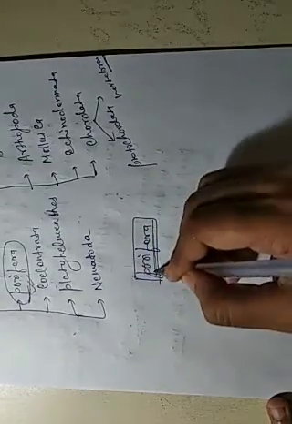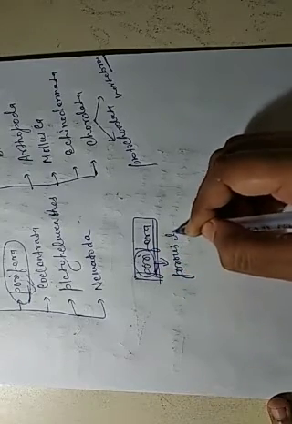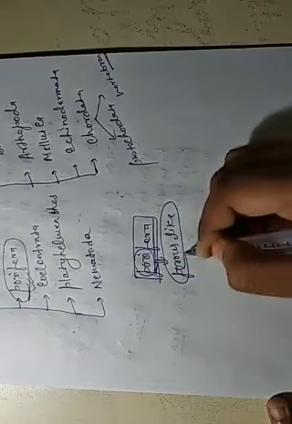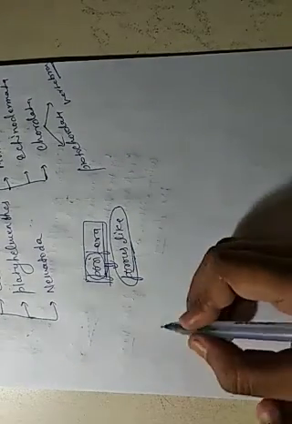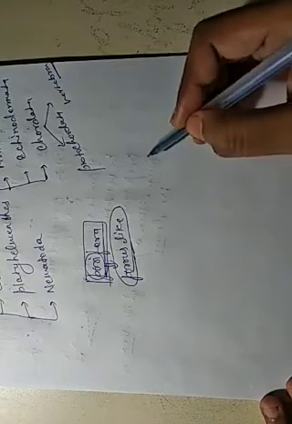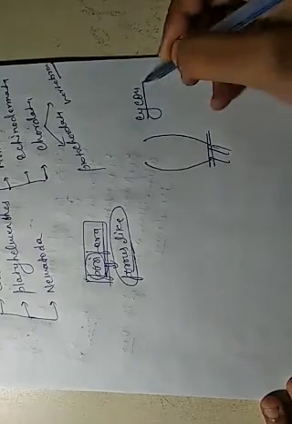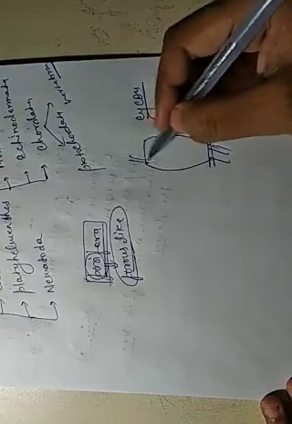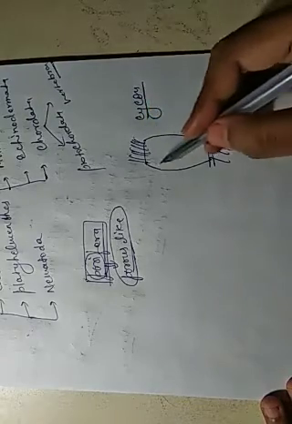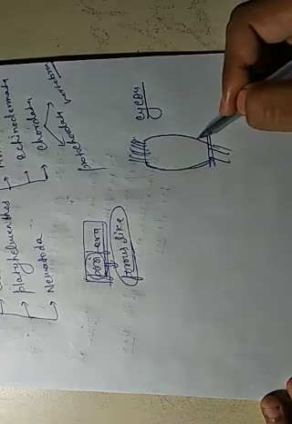Porifera: from its name, pori means porous, a porous body. Porous means pores are present in the whole body of the animal. This animal is called Sycon. It is attached to the ground with strong support.